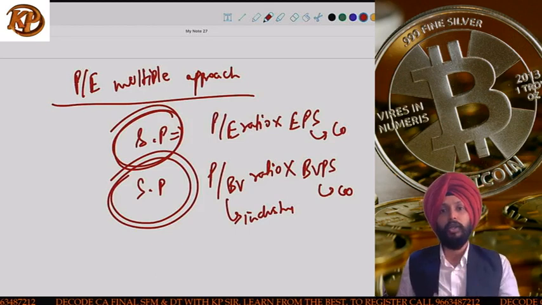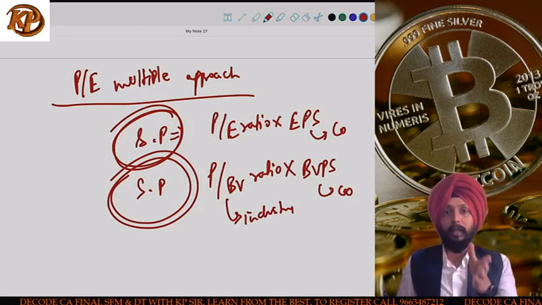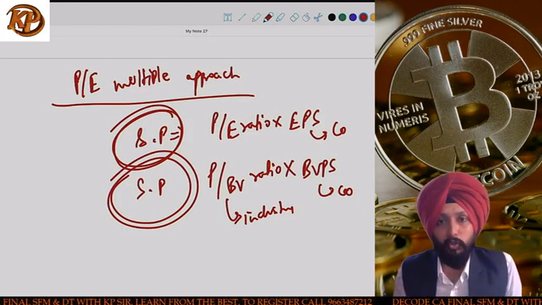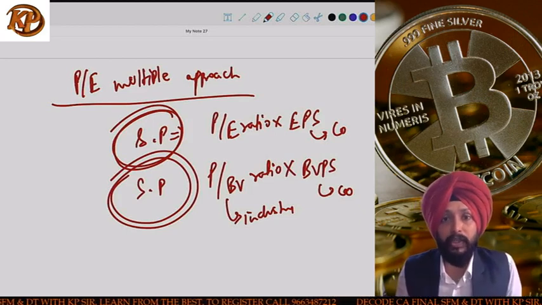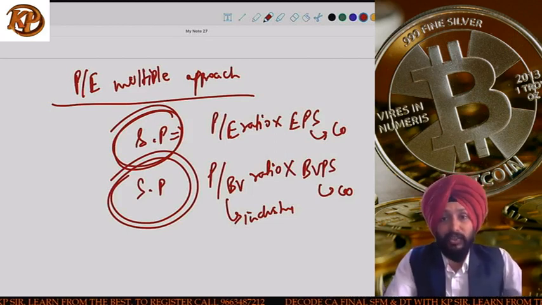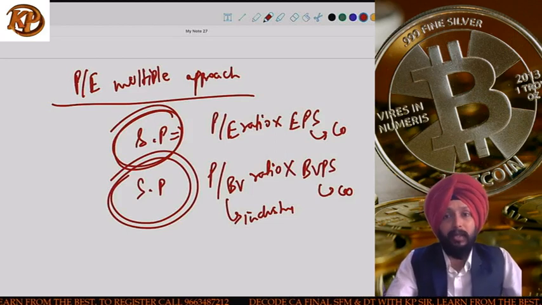So PE ratio into EPS is share price, and price to book value ratio into book value per share is also the share price. Relative valuation can be used when you're trying to compare between companies belonging to the same industry and they have more or less the same kind of risk. They are dealing in same products, only then comparison can be done.